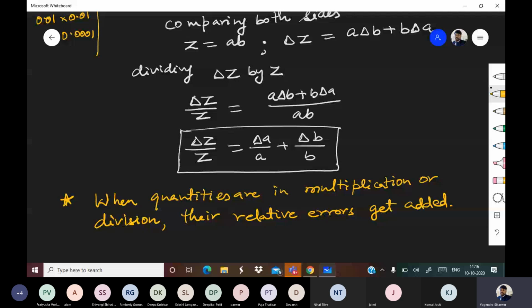So when quantities are in multiplication or division, their relative errors get added.